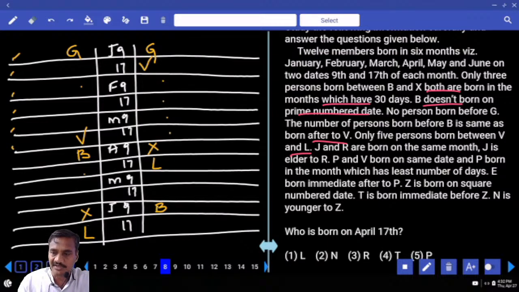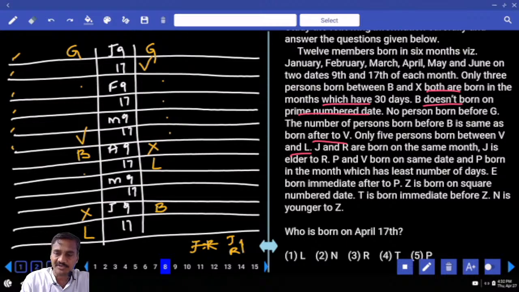And J and R are born in the same month. J and R, same month. J is elder to R. Now J and R are born in the same month, with J elder to R, like this. Maybe in the month of February, March, isn't it? And March and May. Then J is elder.